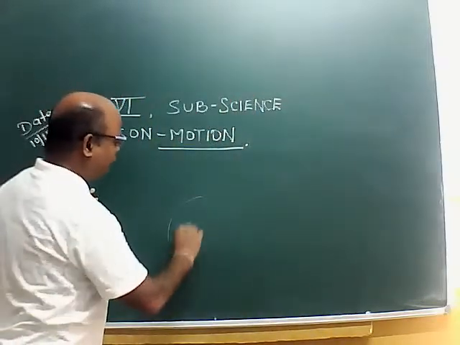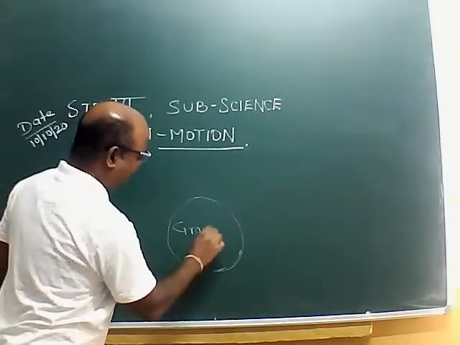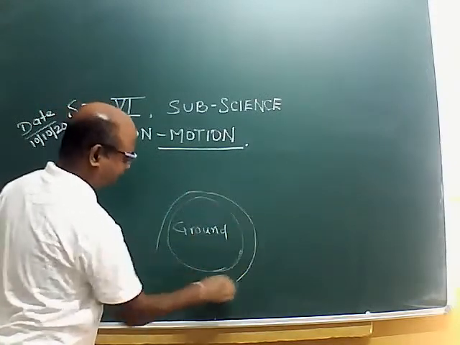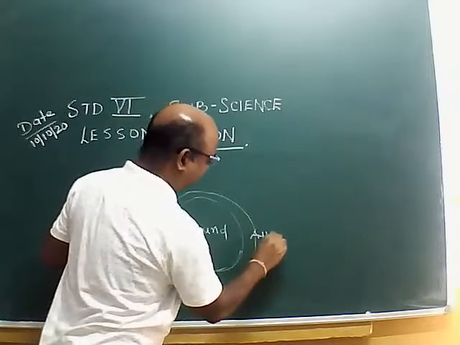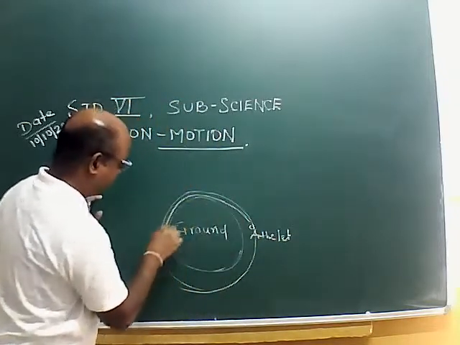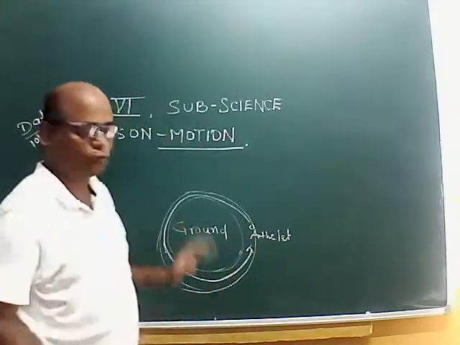Suppose this is the ground and here is the track. Now an athlete is running around in a circular path. It's a circular motion.